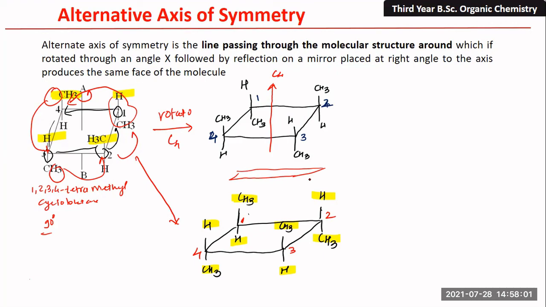After that, we pass a plane which is perpendicular to the axis of symmetry. So this is the axis of symmetry, and this plane is perpendicular. And we draw the mirror image of this molecule.